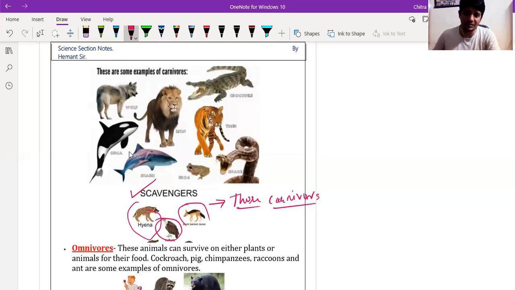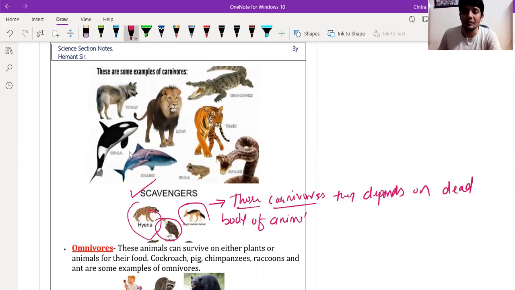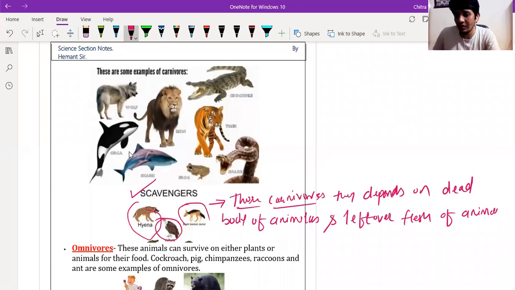Those carnivores that depend on the dead body of animals and leftover flesh of animals are called scavengers.